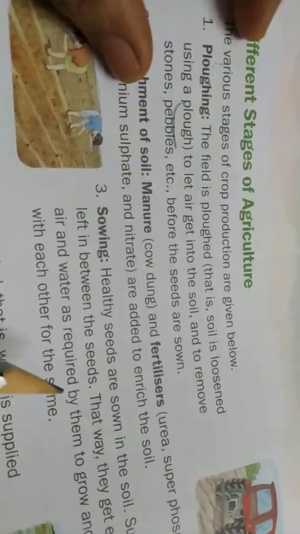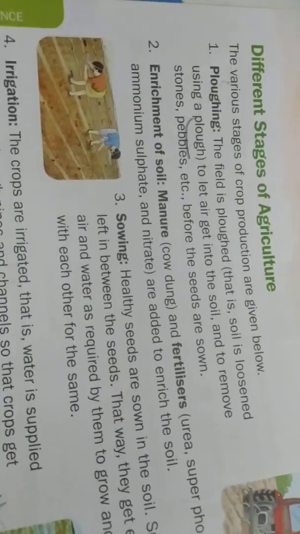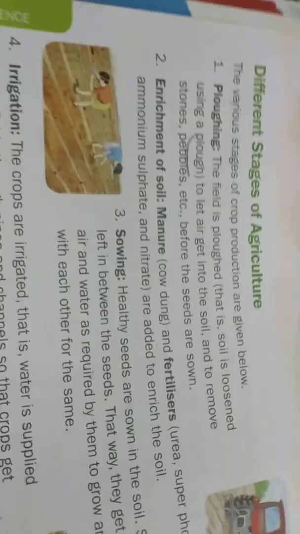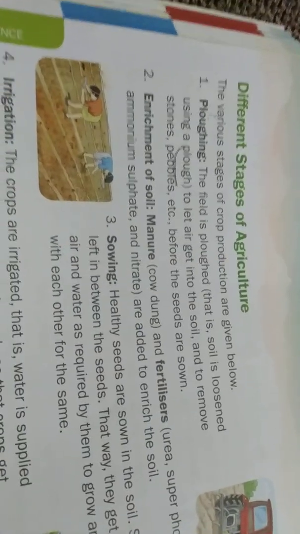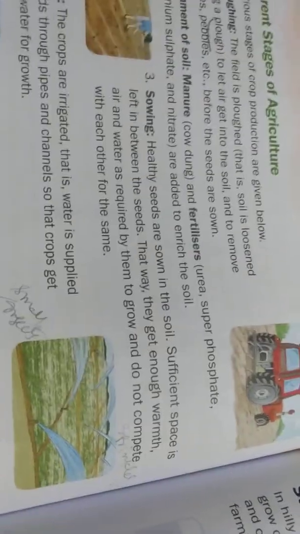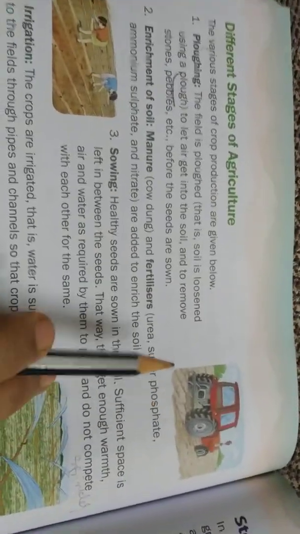That's why here we should write what is meant by ploughing. It means the soil should be loosened and turned. To enrich the soil, we need to let air get into the soil. We need to loosen the soil. That is called ploughing. In olden days, they used some materials to plough the soil, but if so much field is there for a farmer, it is difficult, so nowadays they are using machines to plough the soil so that the work is finished early.